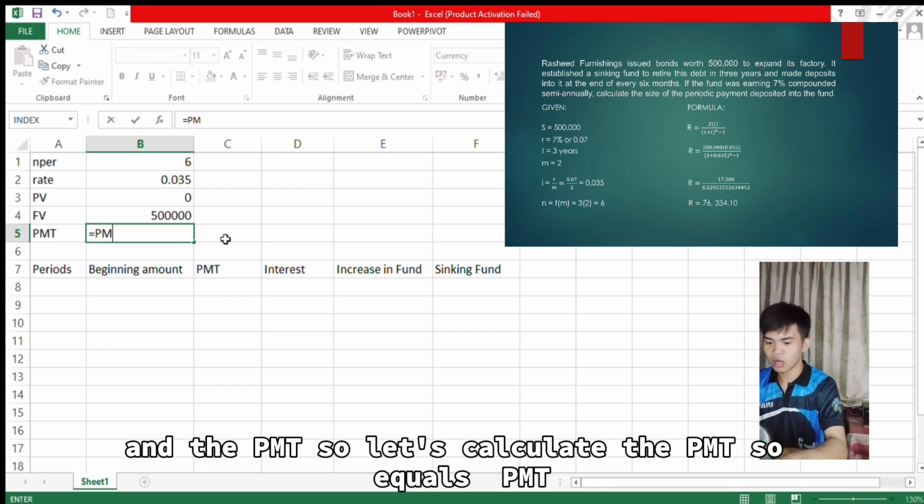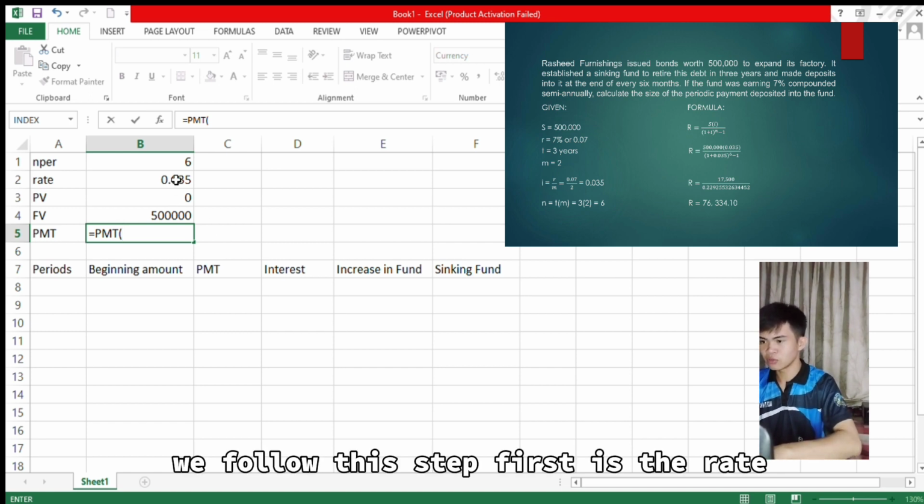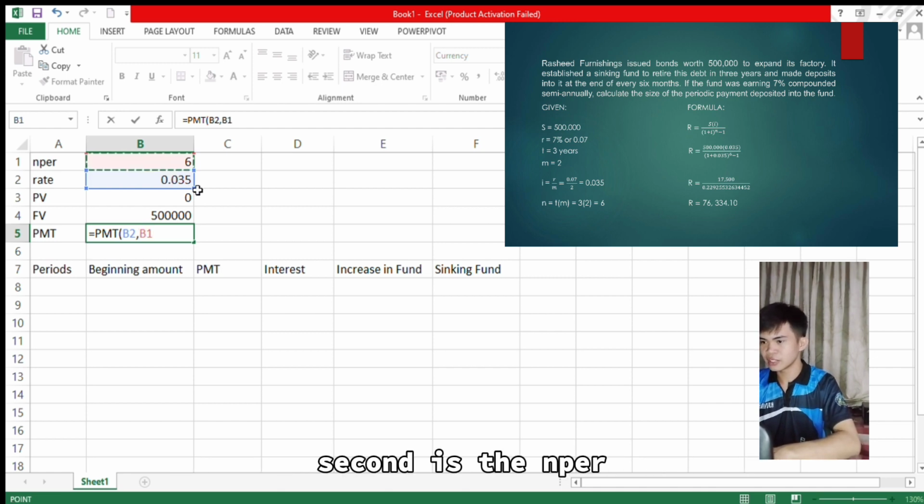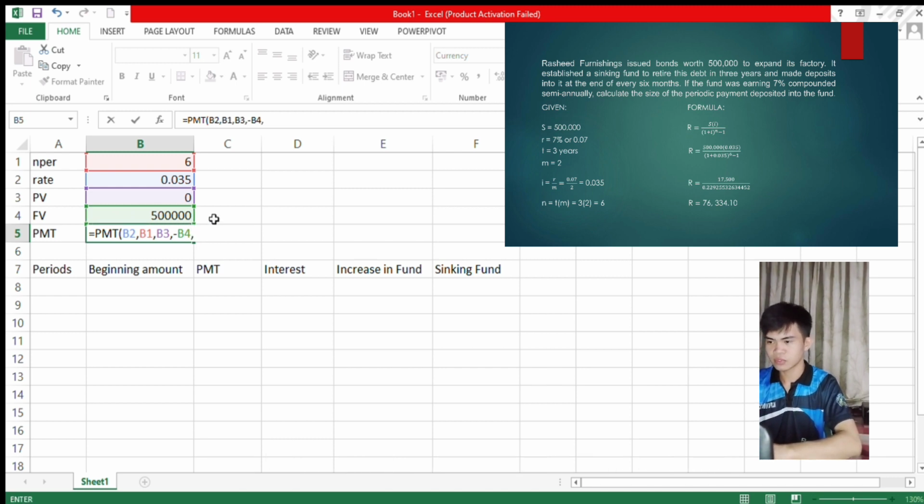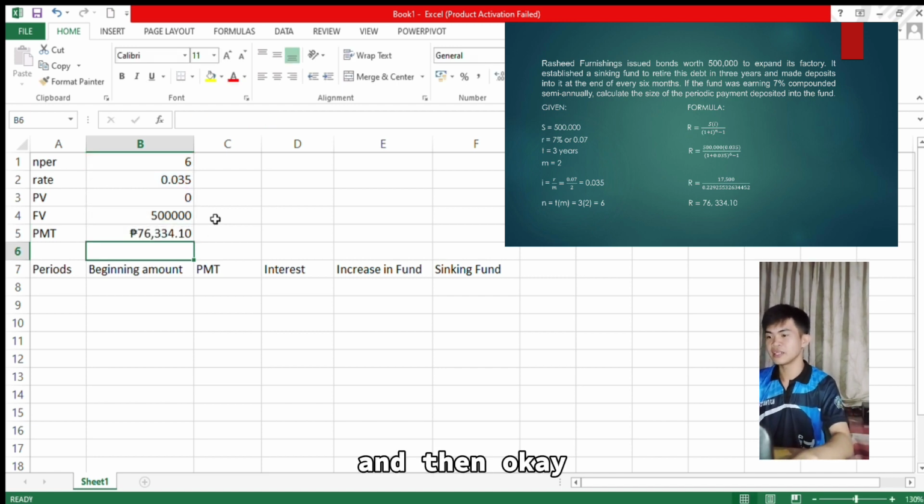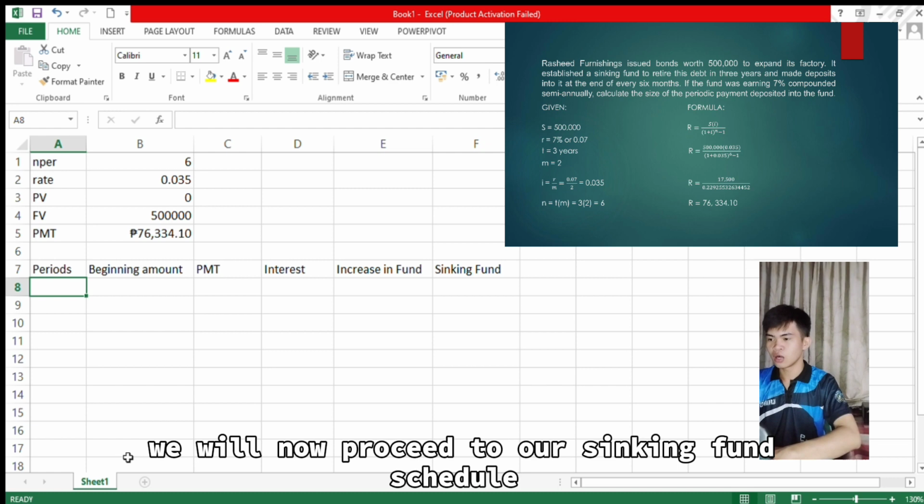So equals PMT. We follow this step. First is the rate. Second is the NPER. Next is the PV. And we put a negative sign on FV. And then 0. And then enter. So we come up with the same answer, 76,334.10. Okay. So after that, we will now proceed to our sinking fund schedule.